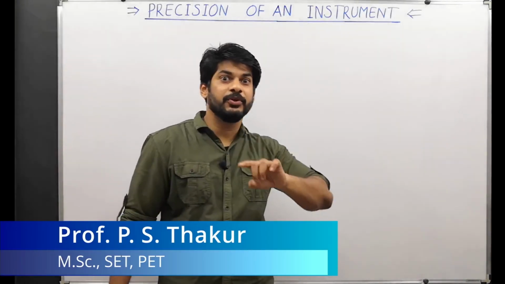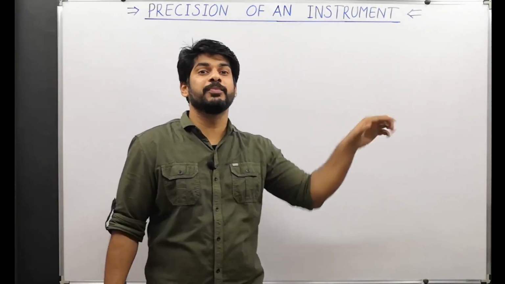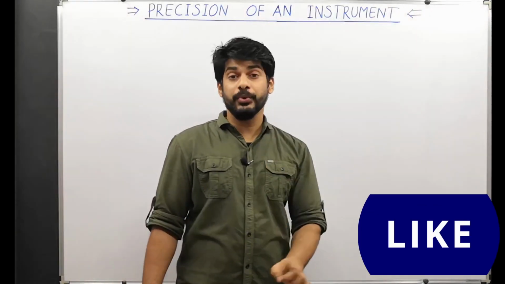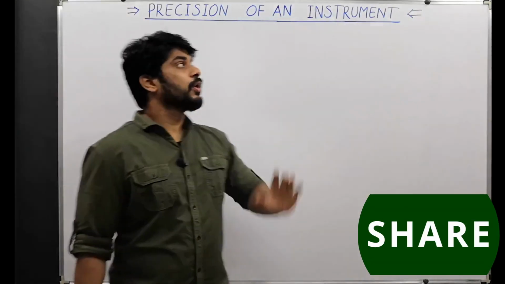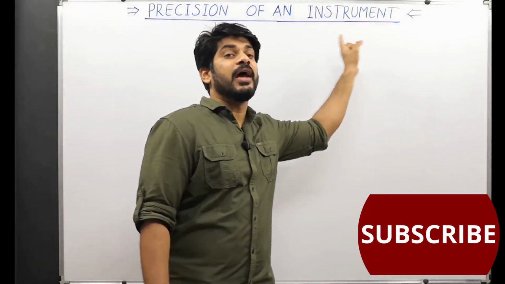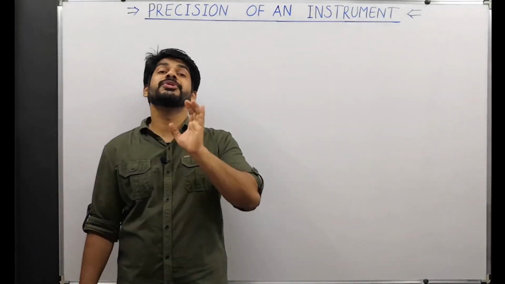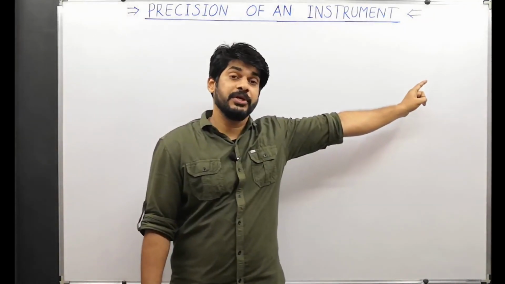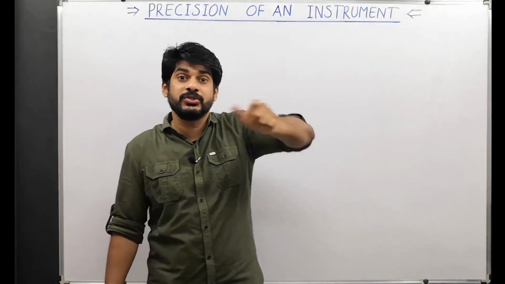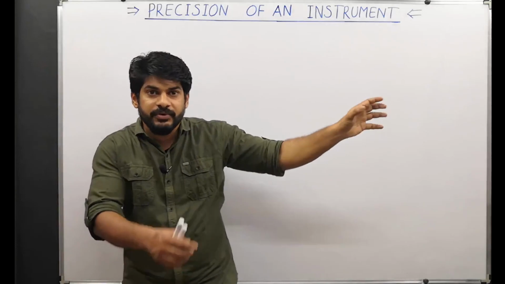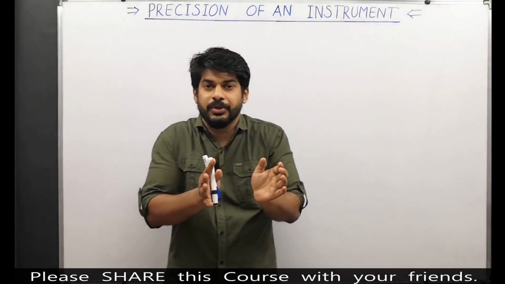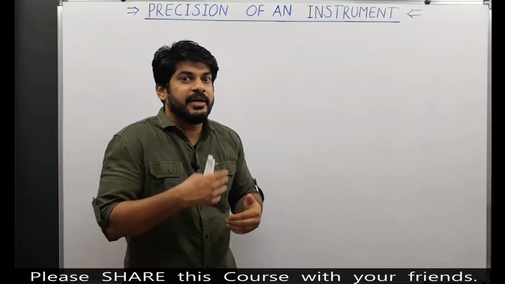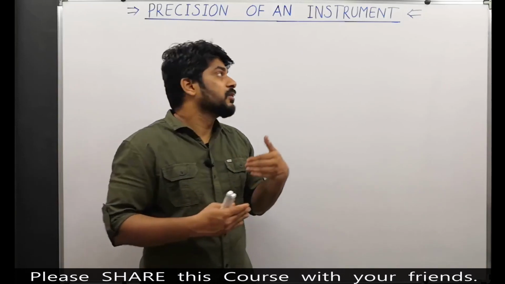So in the previous lecture, we talked about what is accuracy of a measurement, right? The accuracy of any measurement. Now in this lecture, we will talk about what is precision of an instrument. What do we really mean by this precision of an instrument? Every instrument has got some precision. That means to what extent, to what limit it can resolve, it can measure the physical quantity.